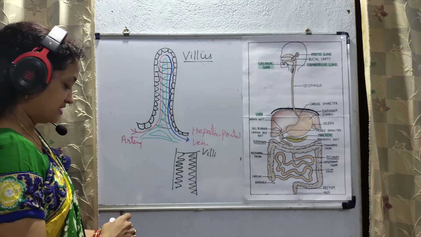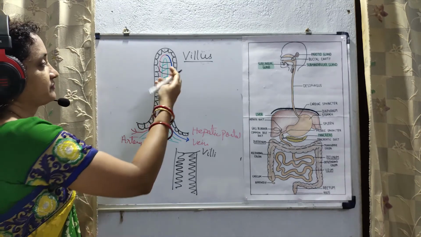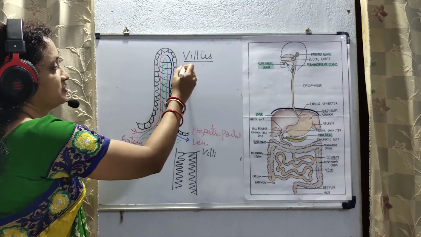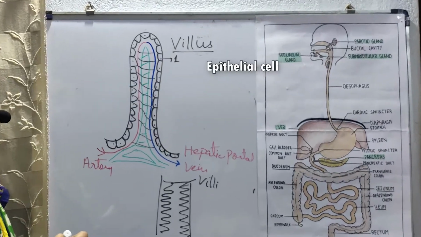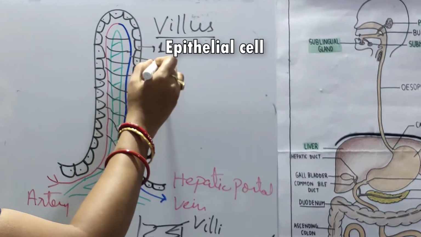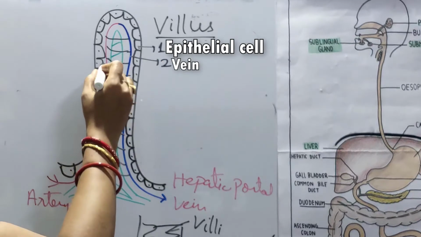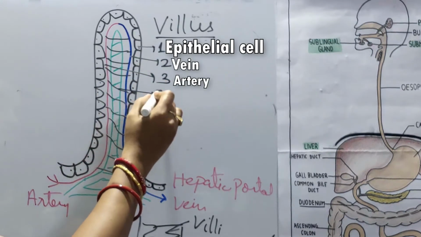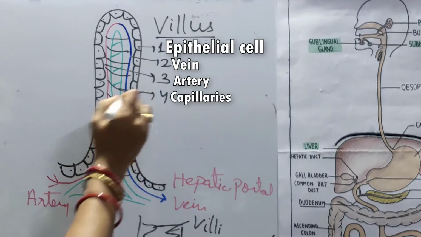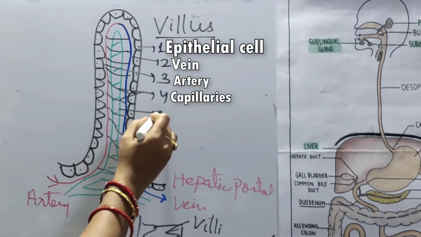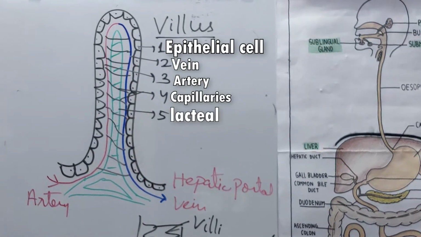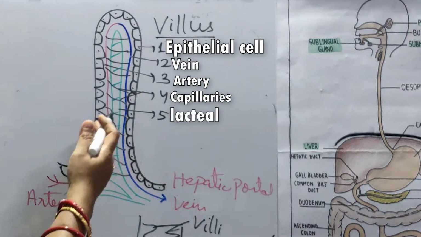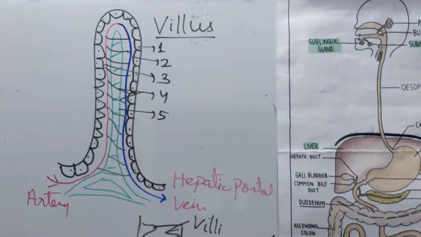So, let us label the parts. Already I have explained. Number 1, epithelial cell. Number 2 is the vein. Number 3 is the artery. Number 4 the capillaries. Number 5 is the lacteal, and other parts we have already labeled.